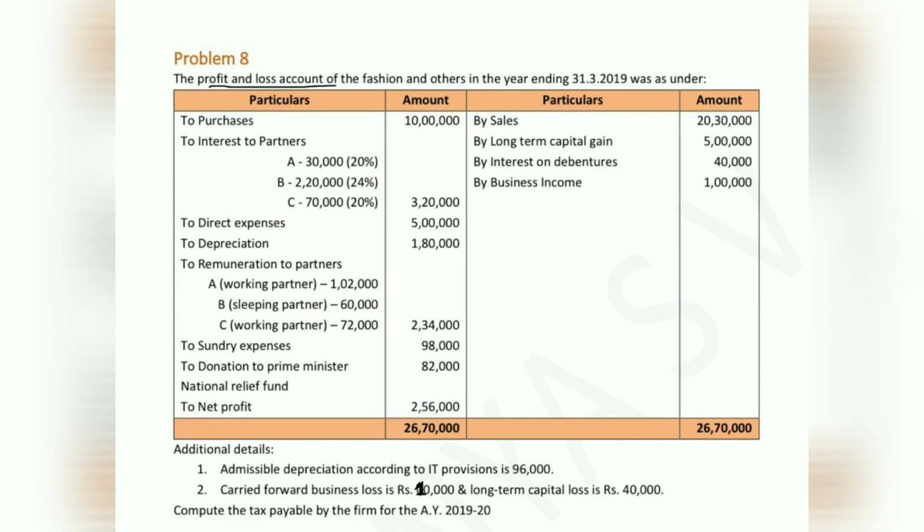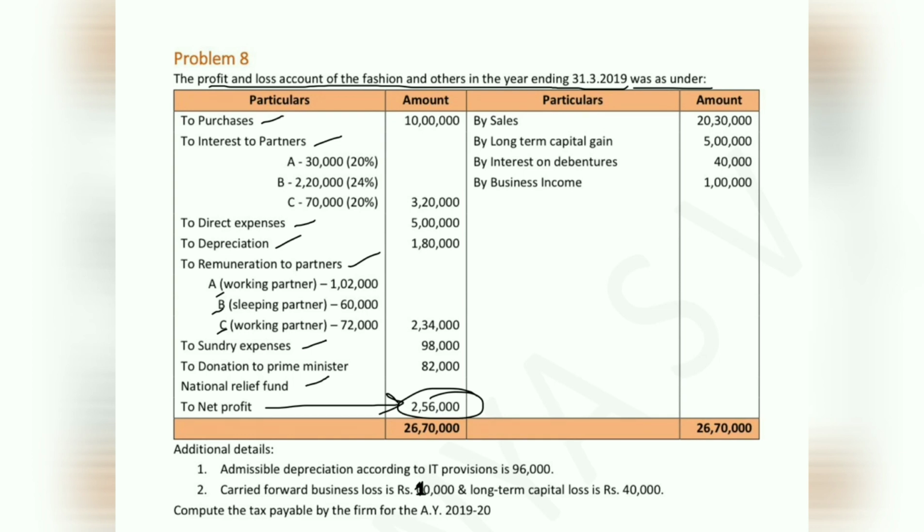The profit and loss account of Fashion and Others for the year ending 31st March 2019 was as under. In the question, on the debit side of the profit and loss account, we have purchases, interest on capital to partners, direct expenses, depreciation, and remuneration to partners. In this problem we have a working partner as well as a sleeping partner. We have sundry expenses, donation to Prime Minister National Relief Fund, and net profit of rupees 2,56,000.